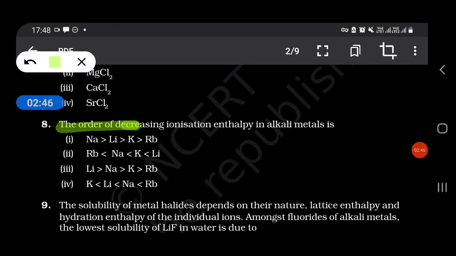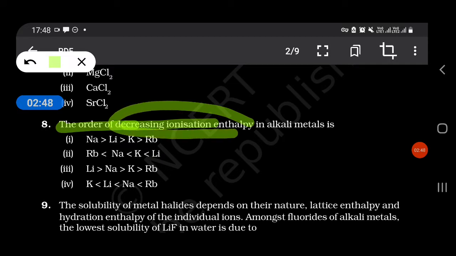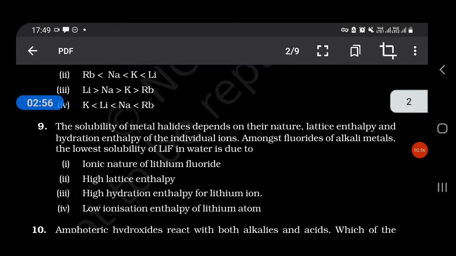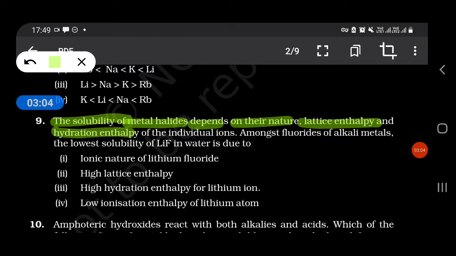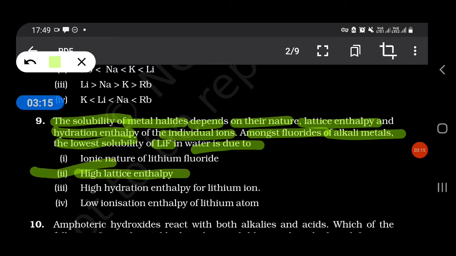The order of decreasing ionization enthalpy in alkali metals is this one. The solubility of metal halides depends on their nature, lattice enthalpy and hydration enthalpy of the individual ions. Amongst fluorides of the alkali metals, the lowest solubility of LiF in water is due to high lattice enthalpy.